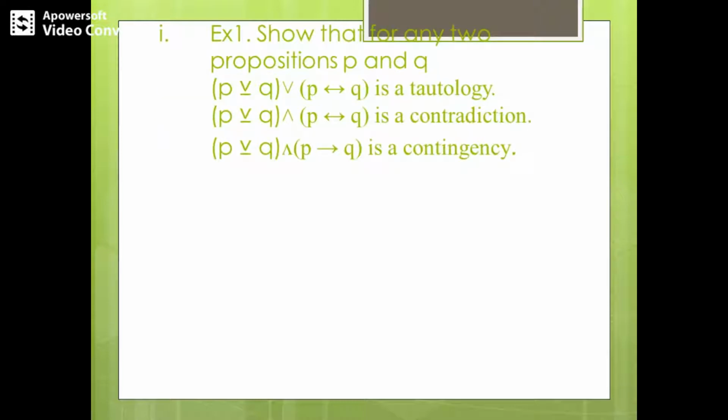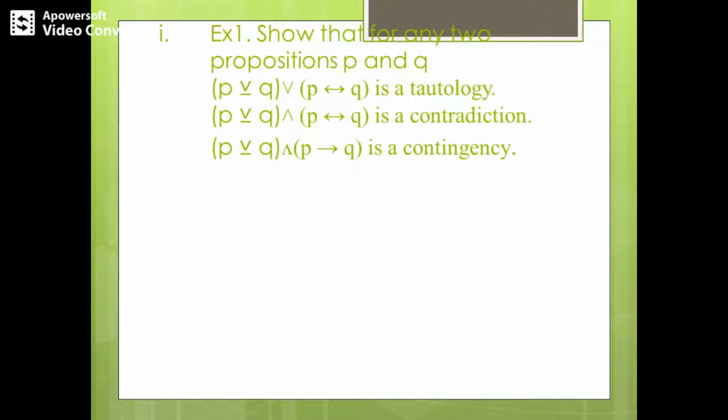Let's see a problem related to tautology, contradiction and contingency. Here we are supposed to show that for any two propositions P and Q, the first one, P XOR Q or P biconditional Q, is a tautology. This is the first question. And the second question is that P XOR Q and P biconditional Q is a contradiction. I'll be explaining the first and second simultaneously.